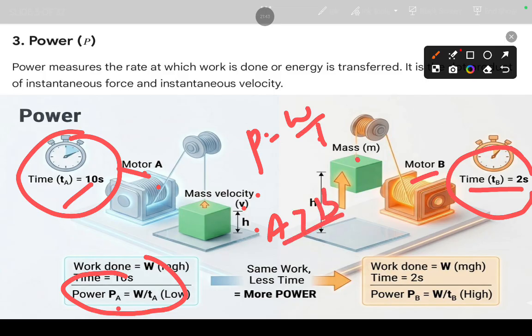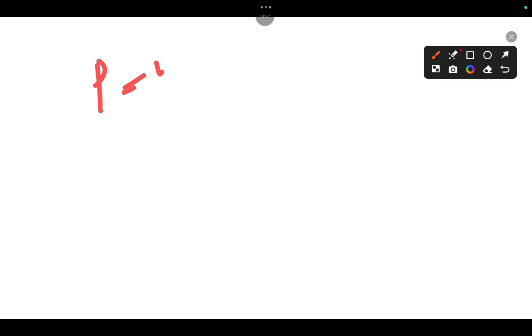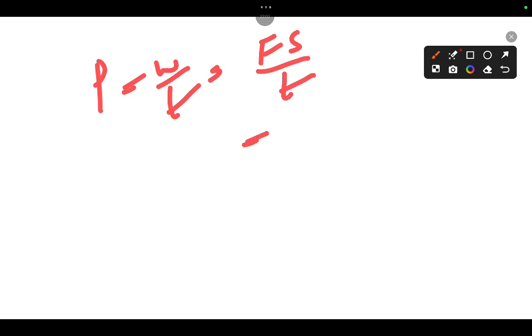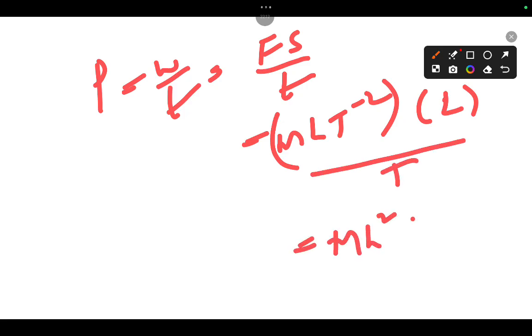So what is the meaning? That means power is nothing but rate of doing work. That means P equal to W by T. W means F s. F means M L T minus 2, and s means L. So finally you will get M L square T minus 3. Am I right? You can check this. So this is the dimensions of the power.